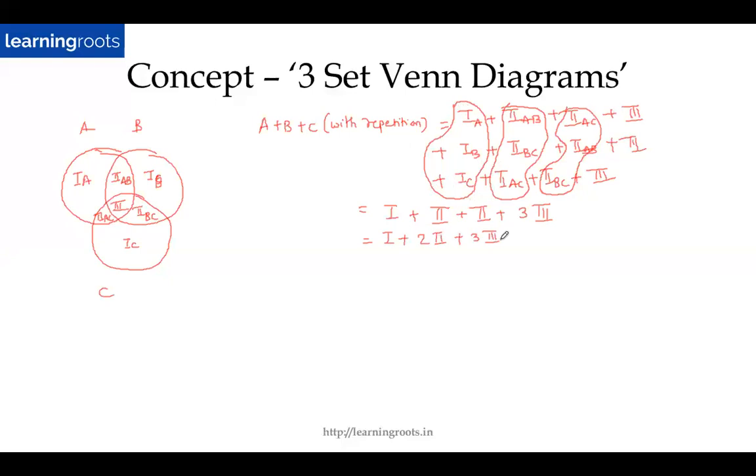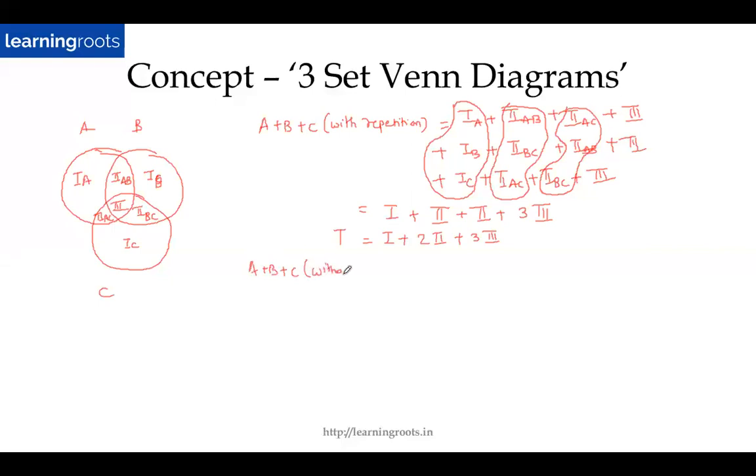Okay, just bear with me. I will tell you how this is useful. So let's derive this first, understand the logic first, and then we can use the formula directly later on. But just understand the logic first. So I will call this t, which is A plus B plus C with repetition. So t is equal to 1 plus 2 times 2 plus 3 times 3. Fine.